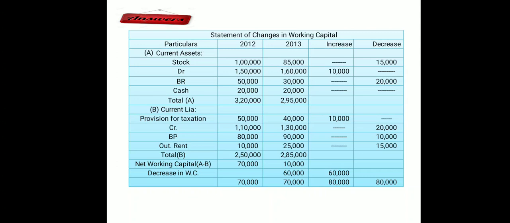You can go either with the current liability, or you can go with the non-current items also. But whatever you go with, you have to mention it. When we solve, you have to mention it as a note that I am treating the provision for tax as a current liability, or I am treating the provision for tax as a non-current item.